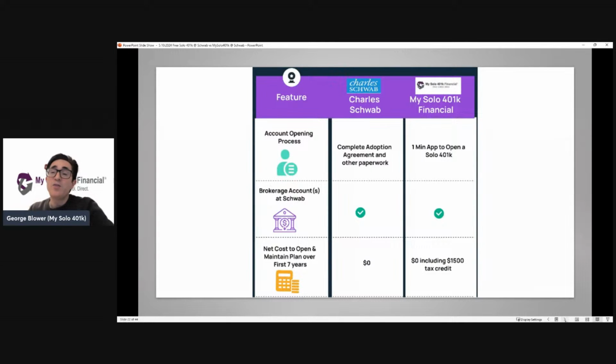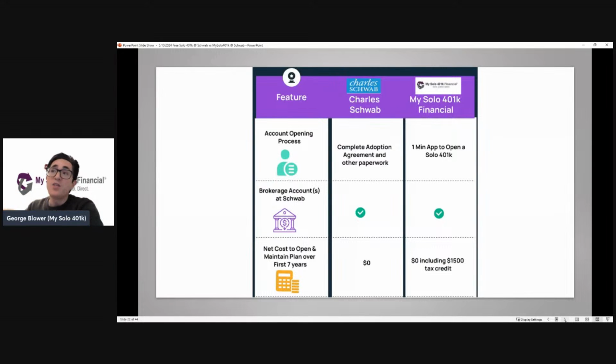Our plan does come with a fee, right? It's $650, which includes the $525 establishment fee plus the first $125 annual fee. On the anniversary date, we charge our $125 annual fee starting 12 months later. So if you sign up now, it'd be due 12 months from now, covering the second year. Totally flat fee, right? That's for all the ongoing compliance support, regardless of what's going on with your plan.